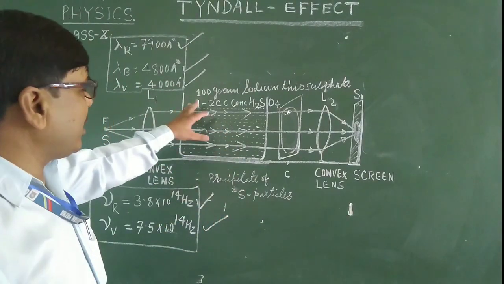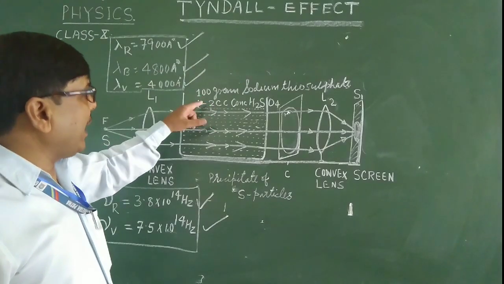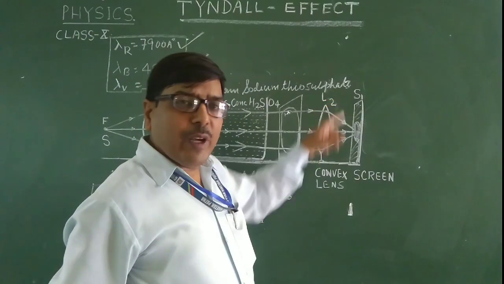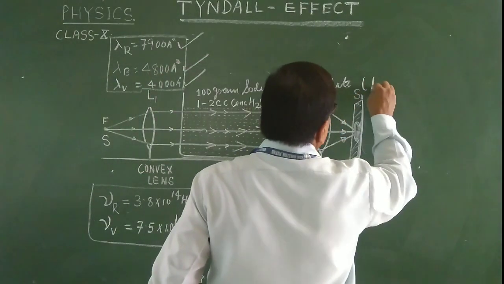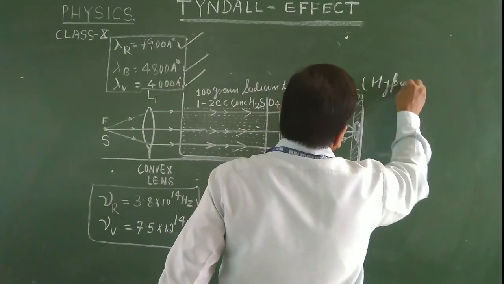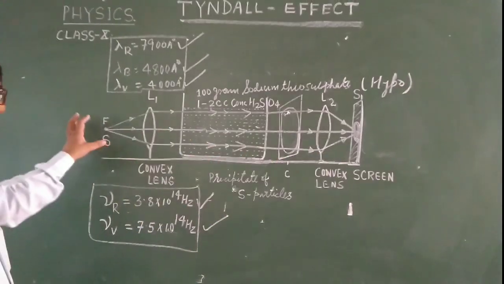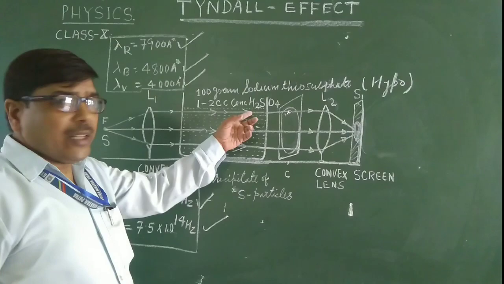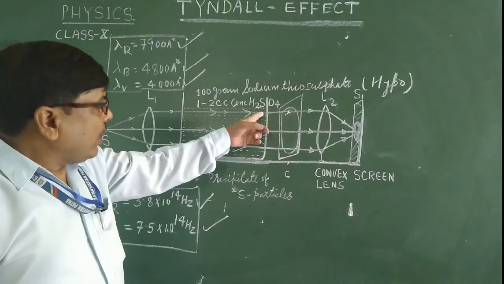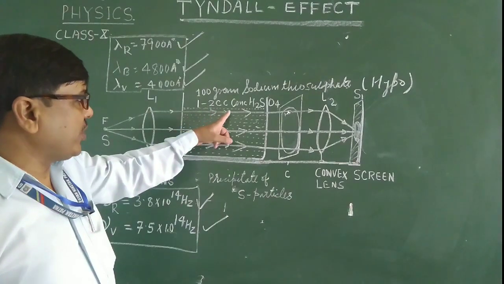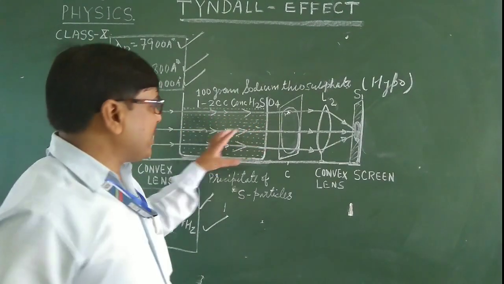Now we take 100 gram of sodium thiosulfate, which we can call hypo. It is used in photography. Then another chemical, sulfuric acid, 1 to 2 cc of H2SO4, is taken.